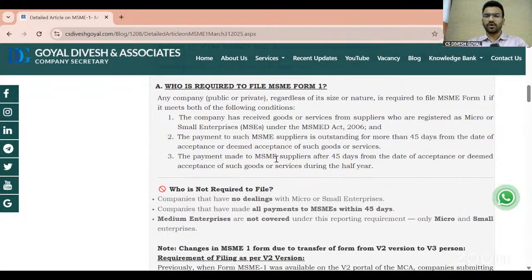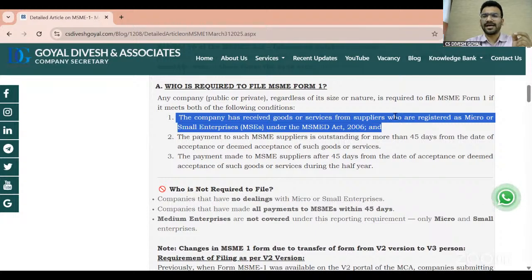So the most important question, which is in front of everyone: who is required to file the MSME form? Whether your company is required to file MSME 1 form or not, first you have to check whether the company has received goods or services from a supplier who is registered under the MSME.